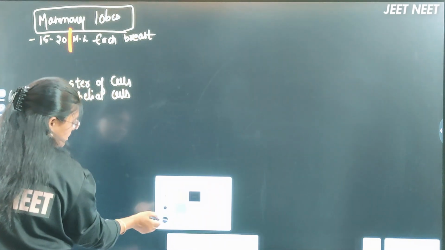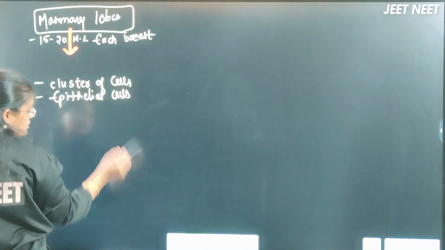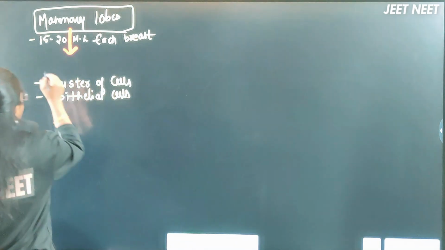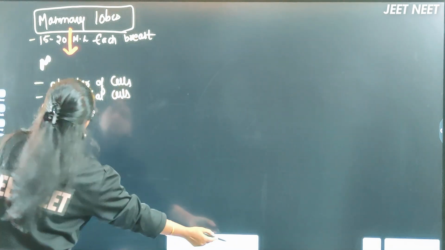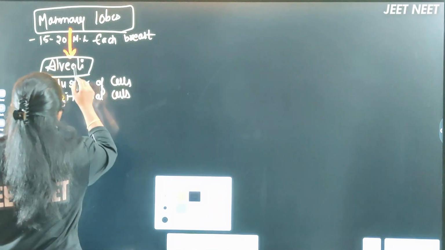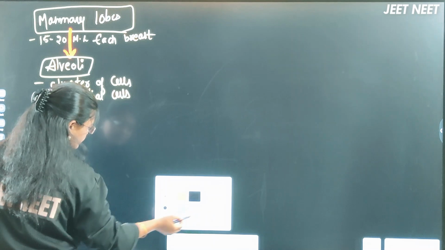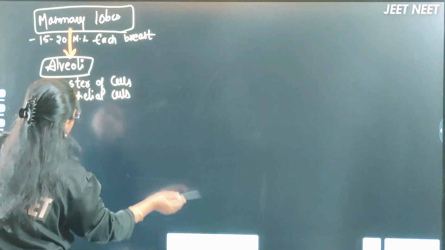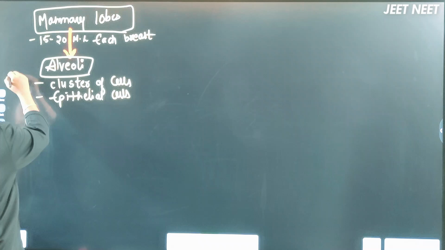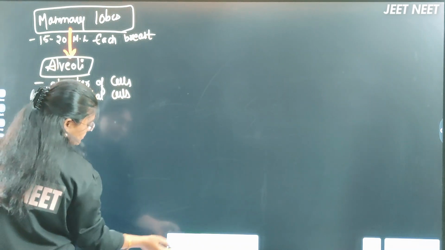By that, much more clarity will be there.